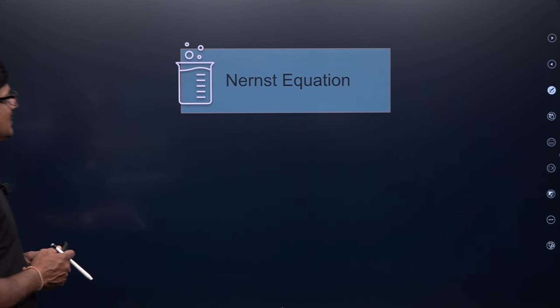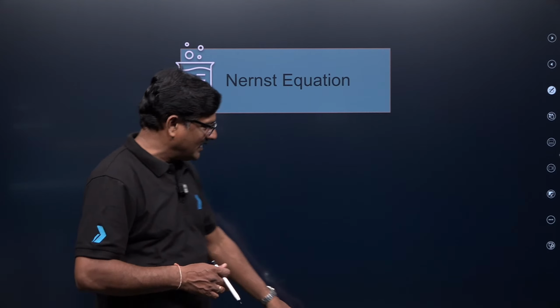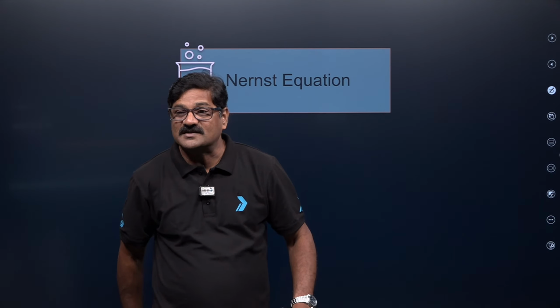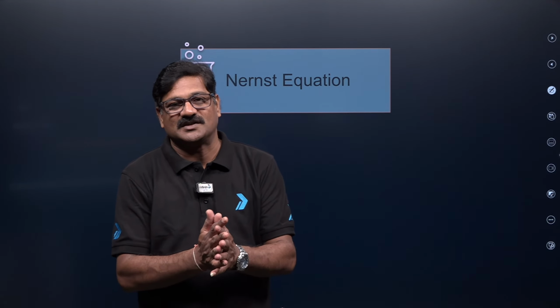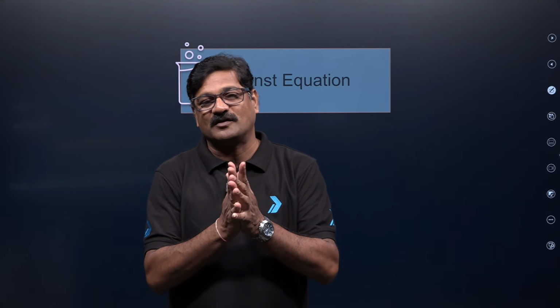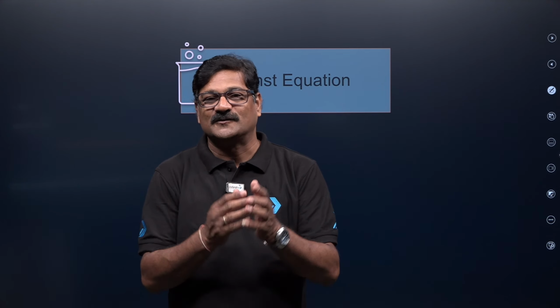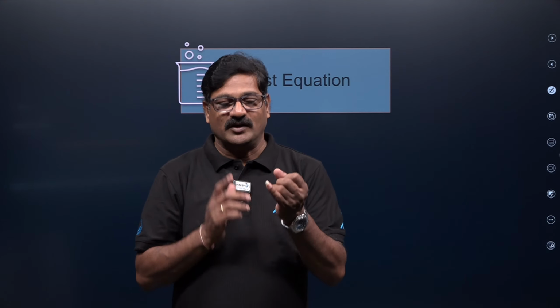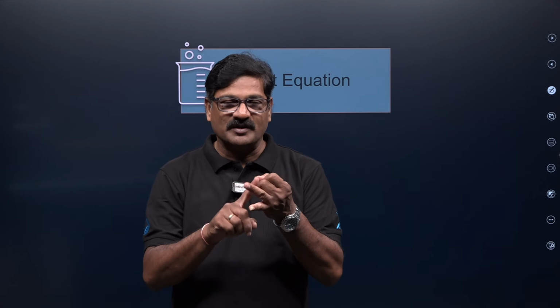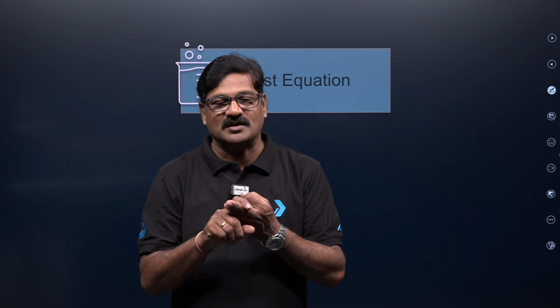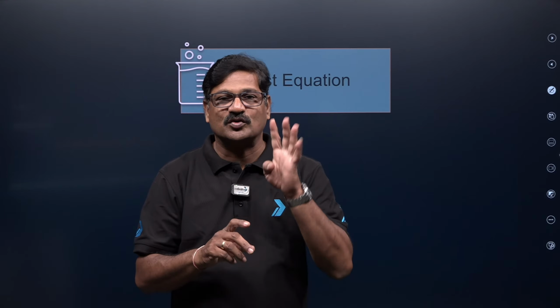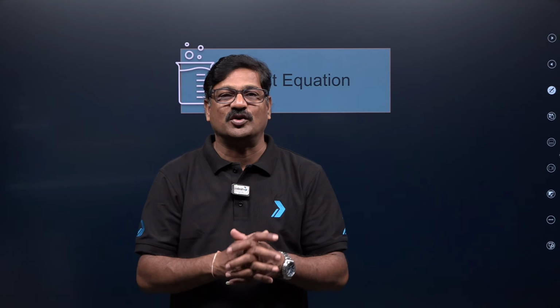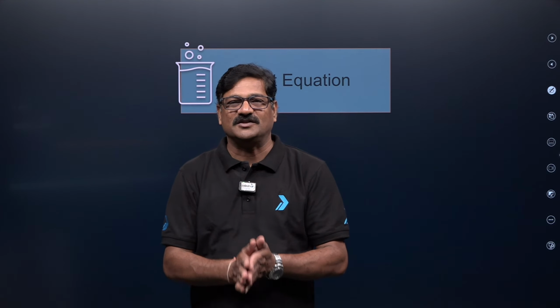And also you see the Nernst equation. As the time is exhausted for today's class, we will discuss more about the Nernst equation in Saturday's class. So come with the Nernst equation and Faraday's laws. We are going to see awesome things. Definitely any numerical that comes from this chapter, you can get from the Nernst equation or equilibrium constant, Kohlrausch law and Faraday's law. So these are the four areas where you are going to get a NEET question. At the end of this chapter, definitely I can say direct 4 marks will be there with you.